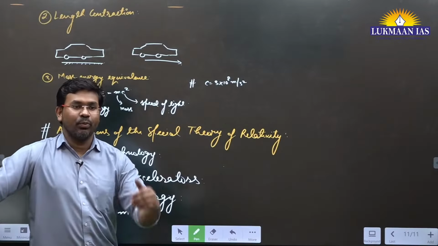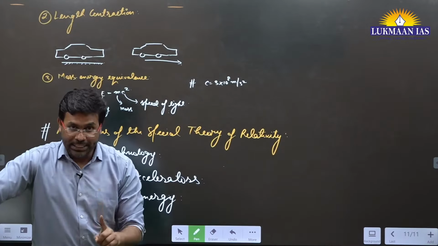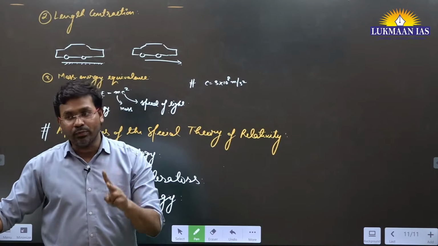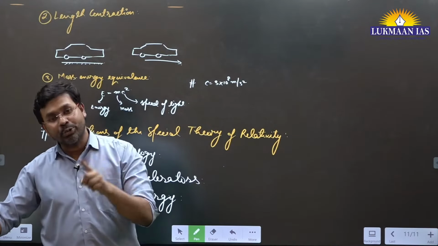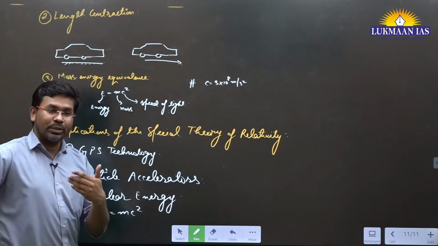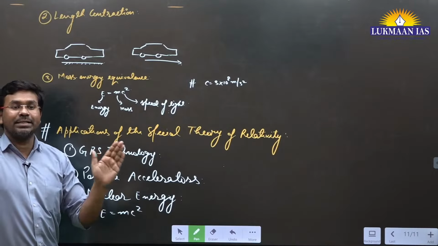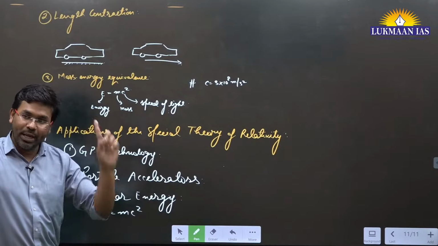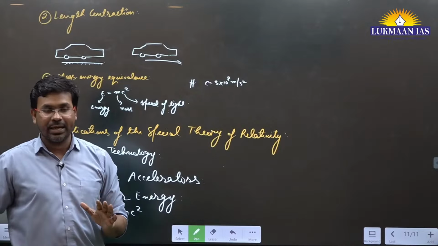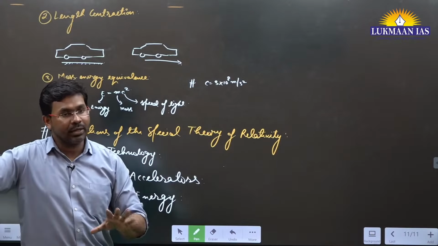So now see what we have understood. We have understood the special theory of relativity. In the special theory of relativity, Albert Einstein has given two postulates, and out of these two postulates there are consequences. These consequences are counterintuitive effects, right? So these effects are time dilation, length contraction, and mass energy equivalence. Time dilation we have understood through twin paradox. Length contraction we have understood easily, right? Then mass energy equivalence. All the nuclear energy programs in the world.